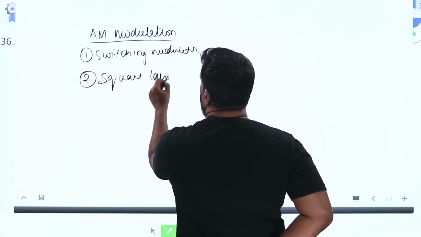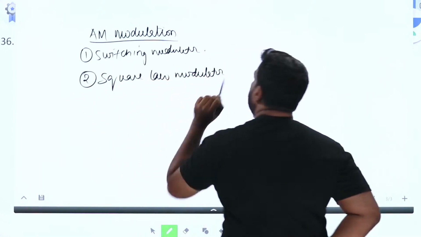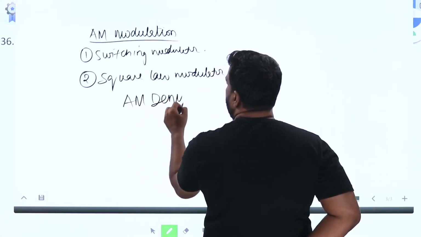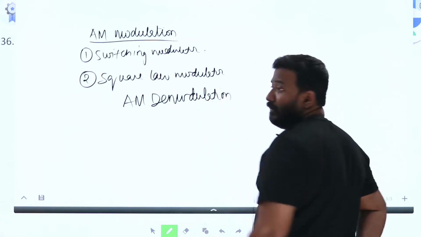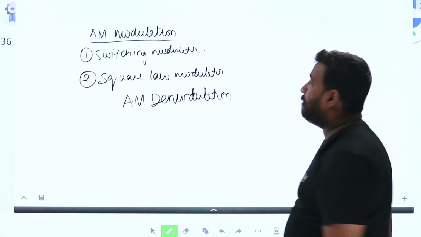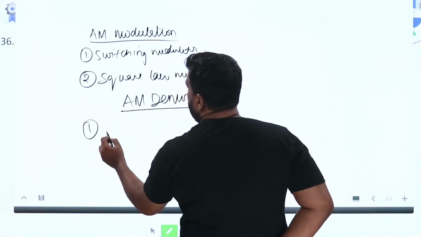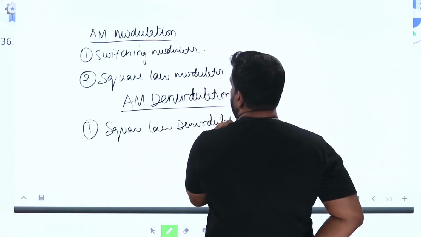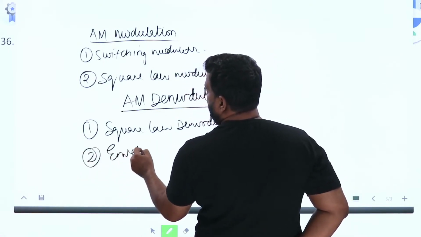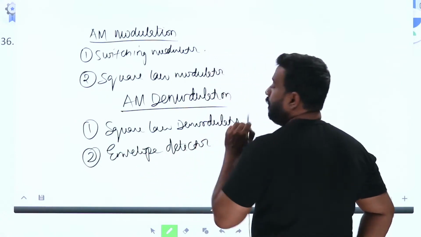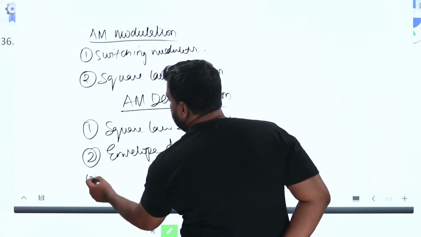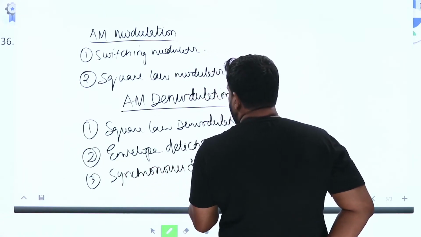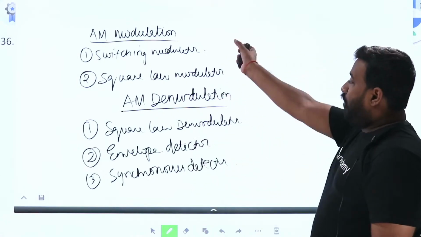AM demodulation can be done by a square law demodulator, an envelope detector, and a synchronous detector. These are AM modulation techniques, and these are AM demodulation techniques.